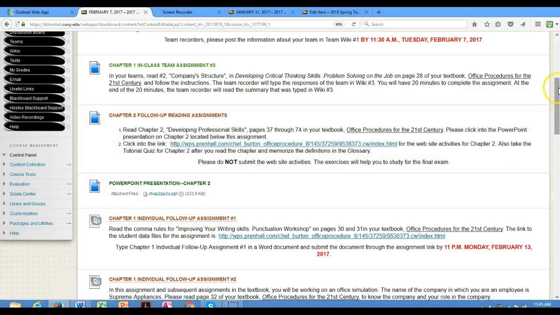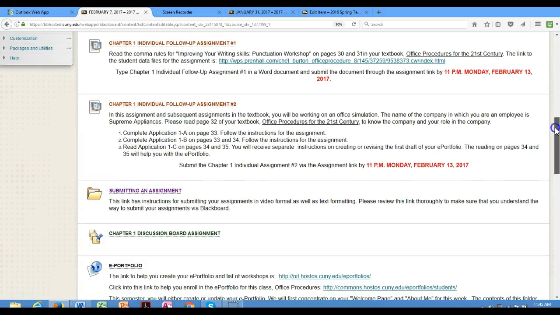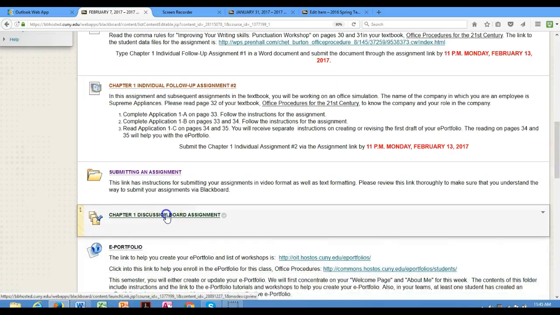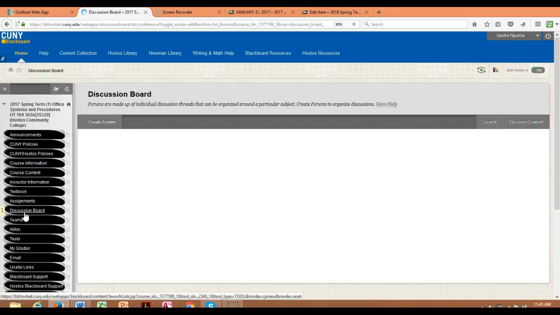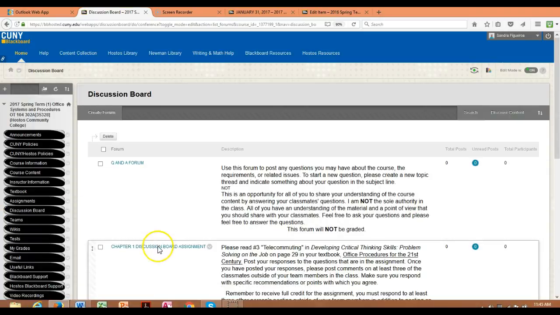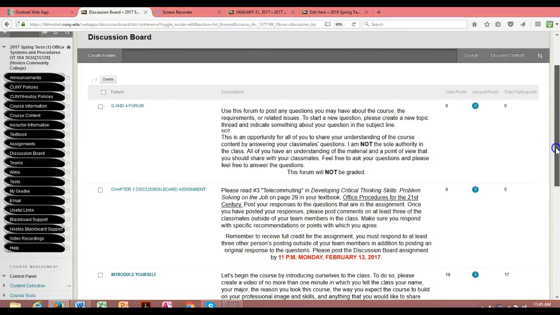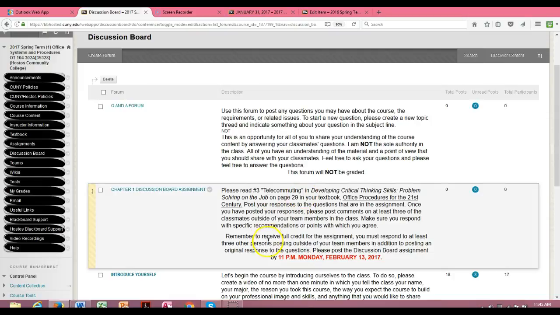The next thing I want to make sure that you understand is the discussion board. You click into the discussion board assignment, and it's supposed to show up the discussion board, but you're going to have to go over here. I don't know what happened over here. I'll make sure I take care of that. Here's the discussion board. This is what you have to do. You have to read number 3, telecommuting. Remember, to receive full credit for the assignment, you must respond to at least 3 other persons' postings outside of your team members, in addition to posting an original response to the questions.